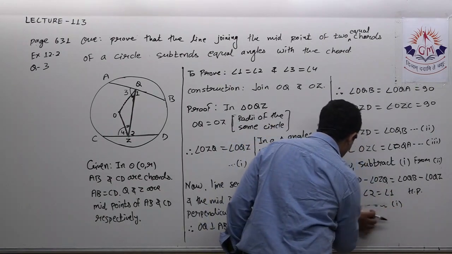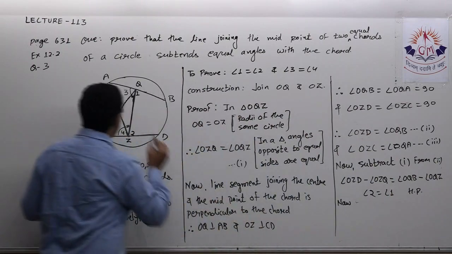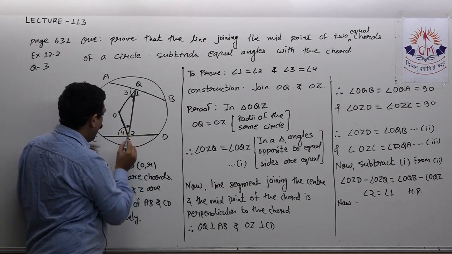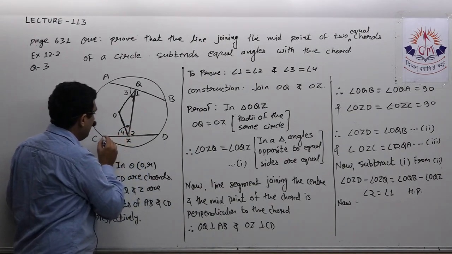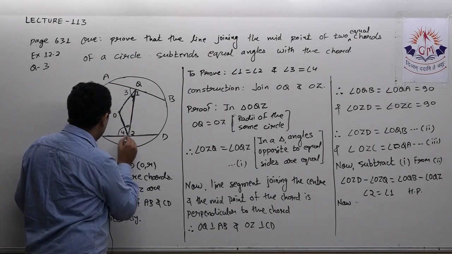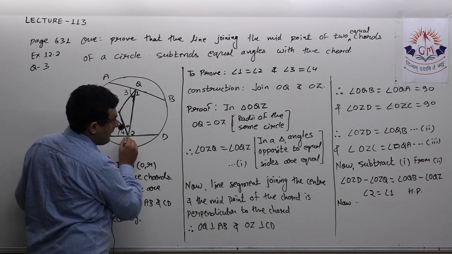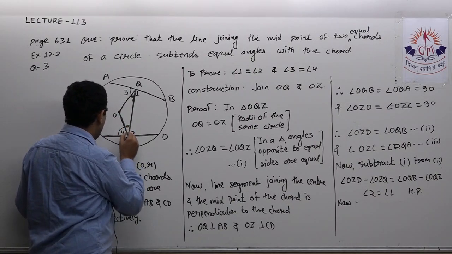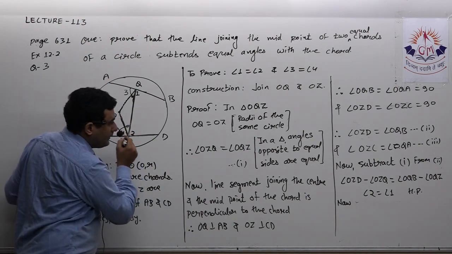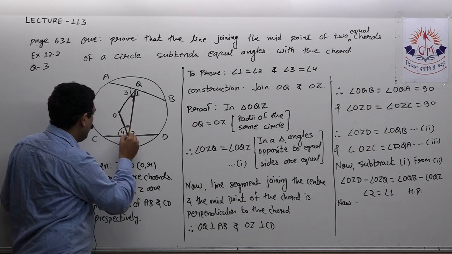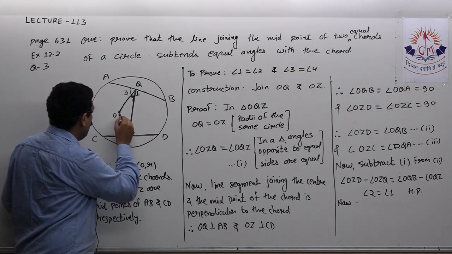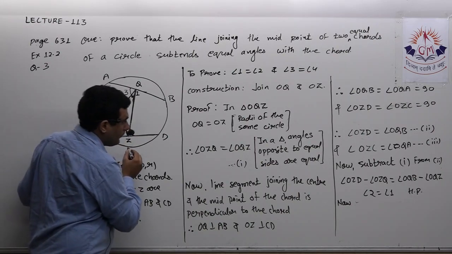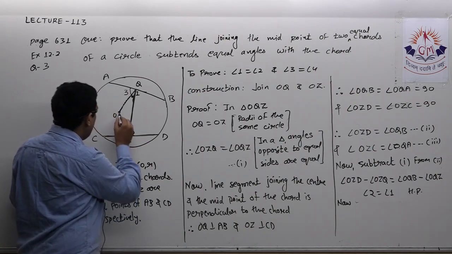Now we have to add first and third. 1 is OZQ. If I add this to OZC, I am adding OZC plus OZQ.